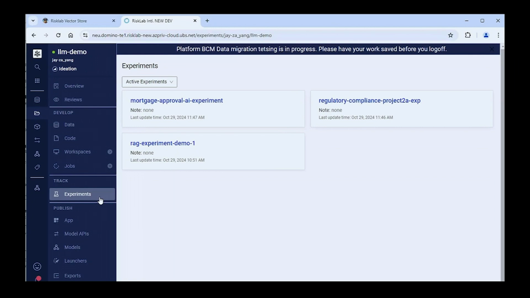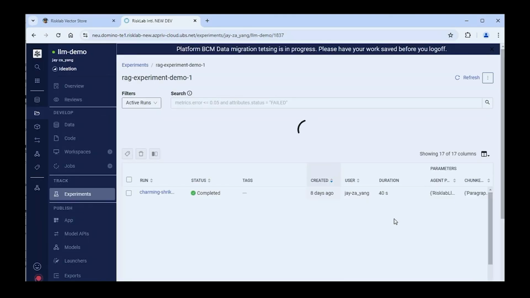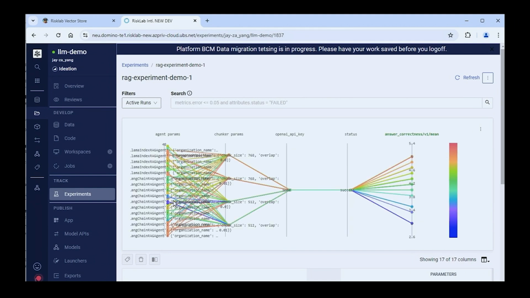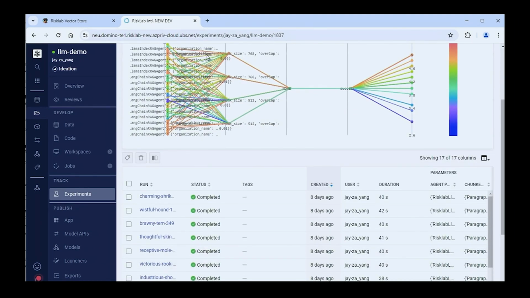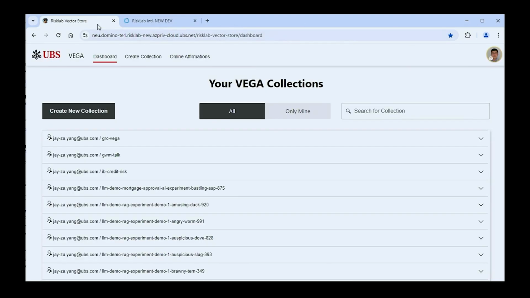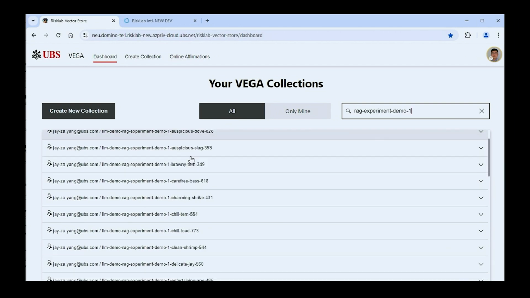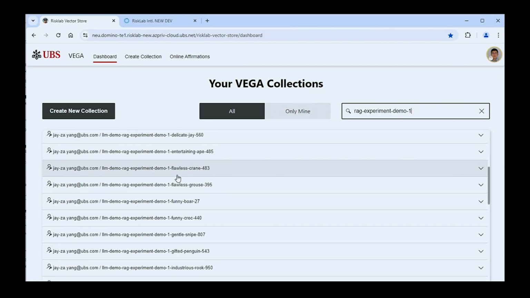So in this example, let me start. This is MLflow experimentation. Over here I have RAG experimentation, and I have 48 experimentation runs. For each pipeline, we connect with the Vega APIs, then we create a dedicated vector store only for that one.